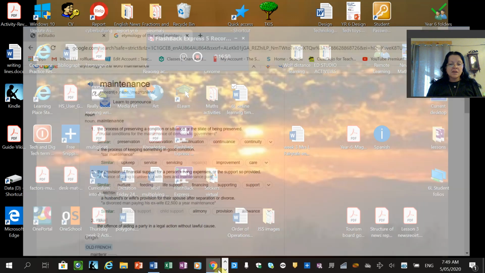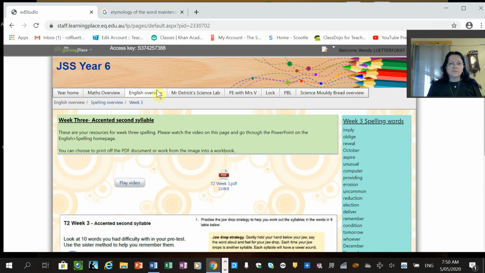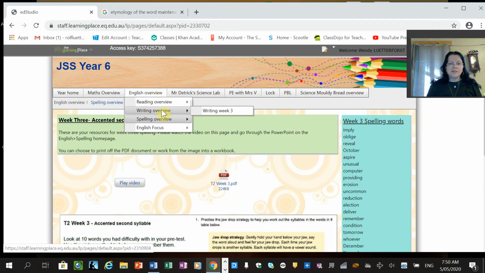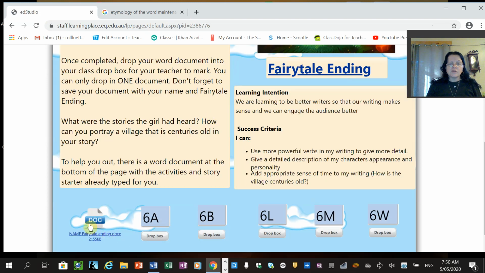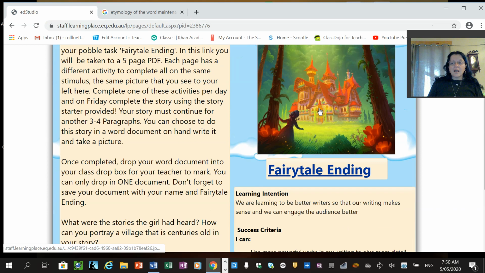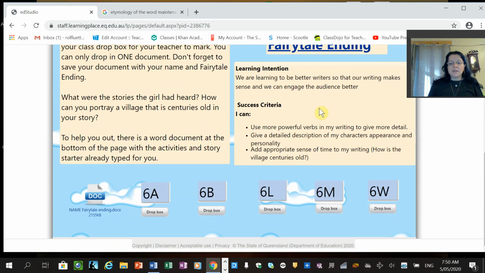Okay, so now we're going to move on to our writing, which is to do with fairy tales, and I'll just very quickly pull up Ed Studio and go into week 3 writing. And don't forget that we can download the document and fill it out and then send it to me. You can either send it to me bits and pieces as you go, which is probably good because I give you lots of stars. Make sure I get that document by the end of the week.